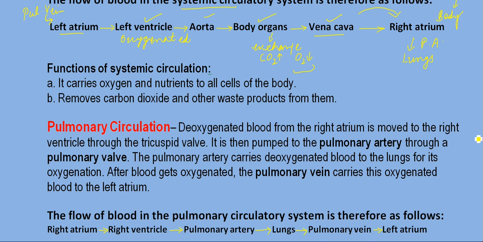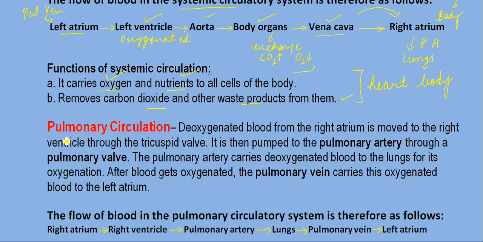And the function of the circulatory system, that is, the function of systemic circulation. What is the function of systemic circulation? Now systemic circulation is taking place between your heart and your body. So what is happening here? The heart is supplying oxygenated blood, or oxygen-rich blood, and nutrients to the body parts, and it removes carbon dioxide and other waste products from them.